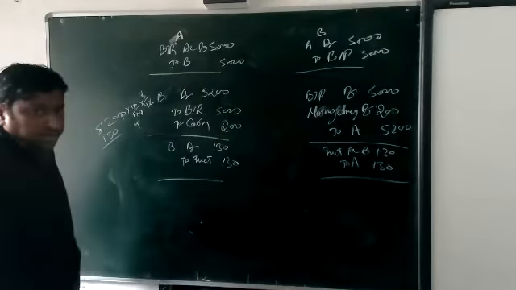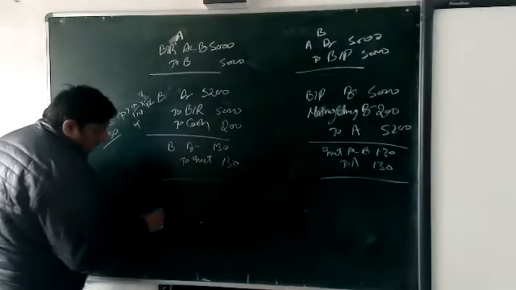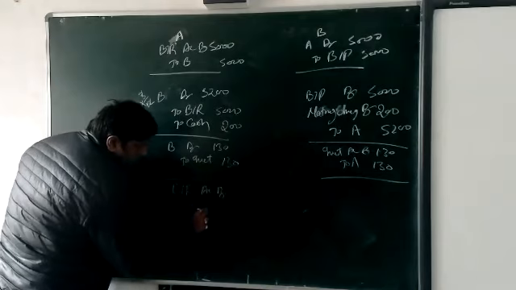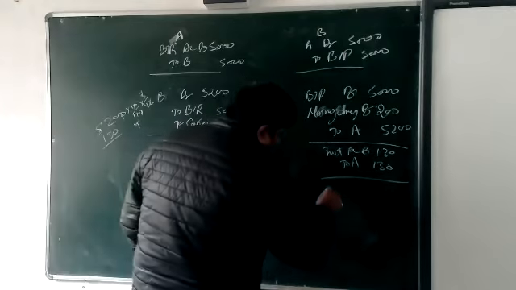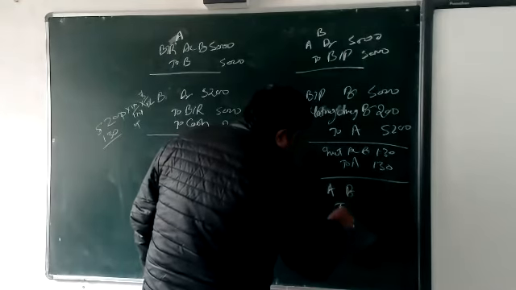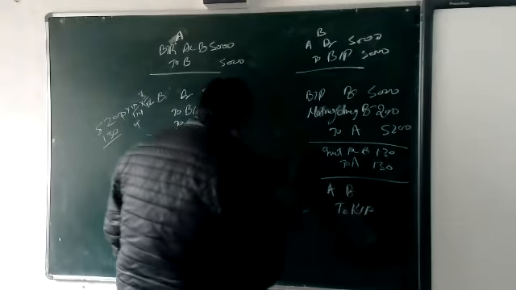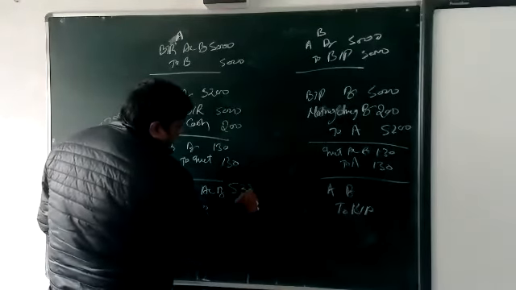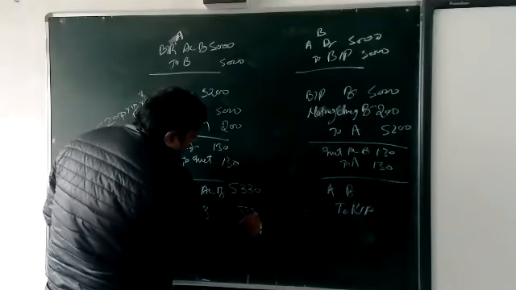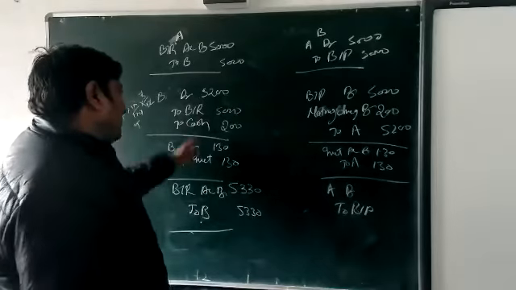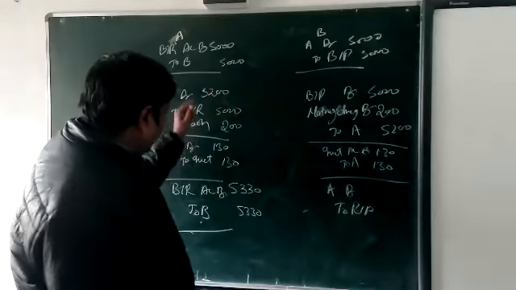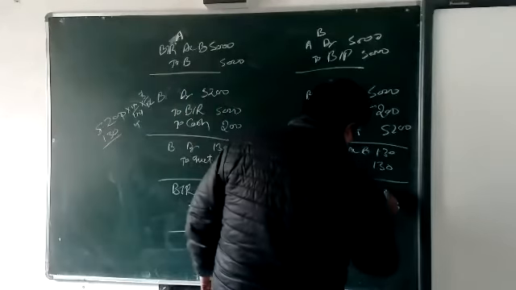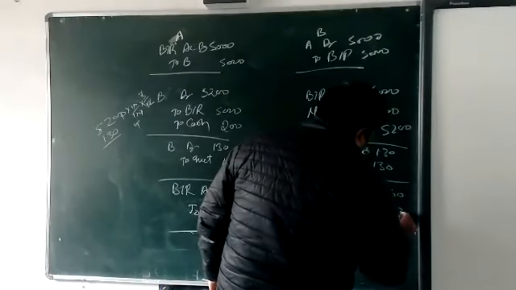And now we are going to write the new bill. For the new bill, again the same entry: BR account debit to B, and here A debit to BP, with the amount where both amounts are added: 5,330. 5,200 is here already, plus 130, so 5,330, 5,330.